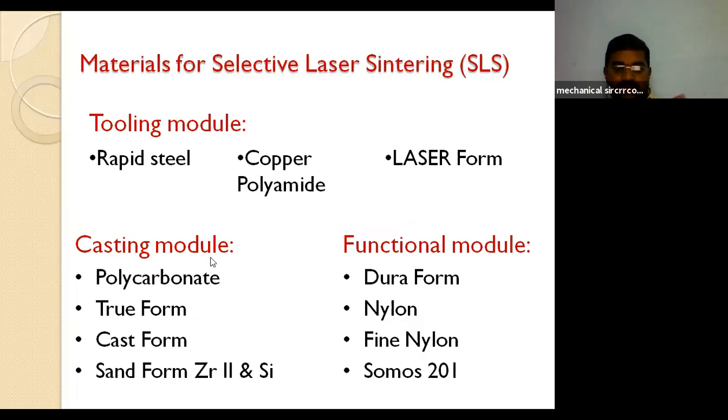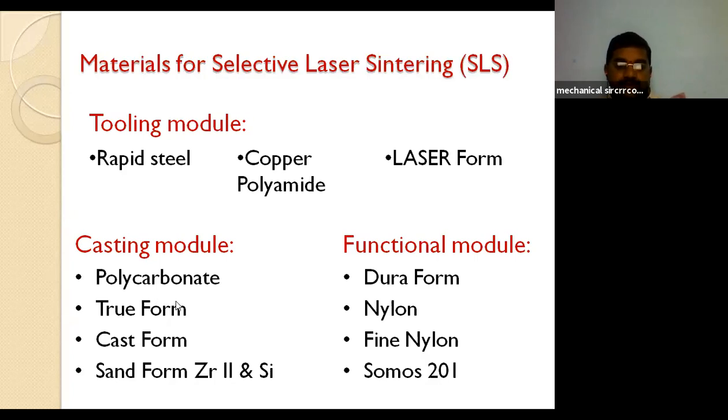In the casting module, the material depends on what kind of component you are going to produce, whether high strength materials, tools, functional or daily use items, or customized decorative products. That is polycarbonate.